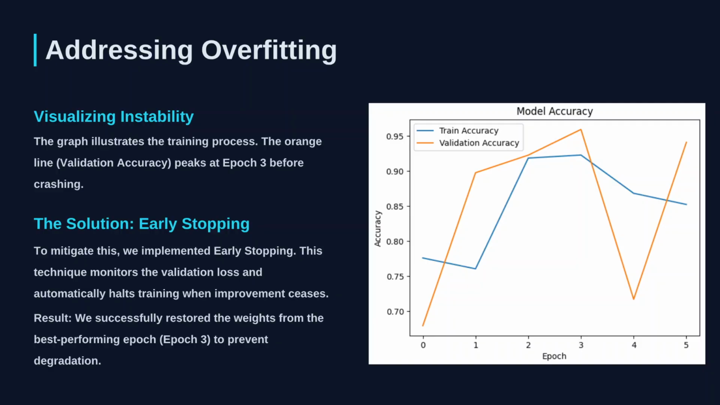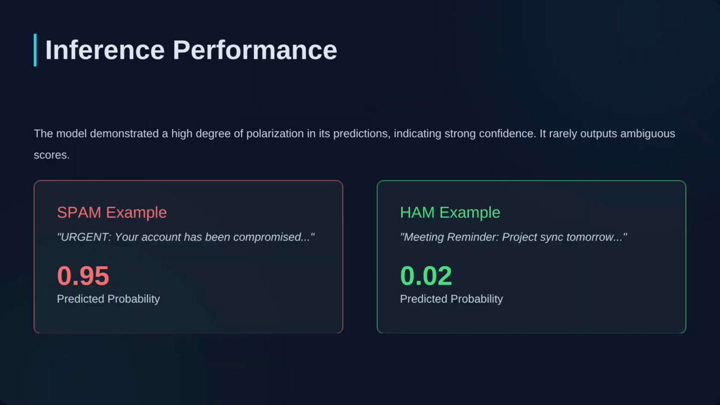We implemented early stopping. This technique monitors validation loss and automatically halts training when improvement stops. It effectively rewinds the model to restore the weights from Epoch 3, giving us the most robust version of the model.